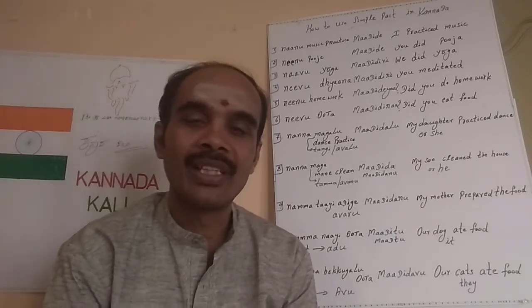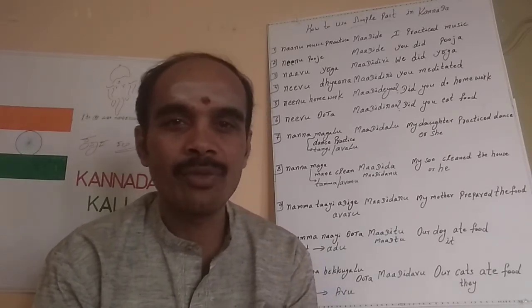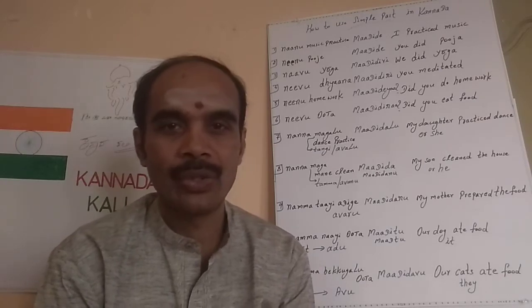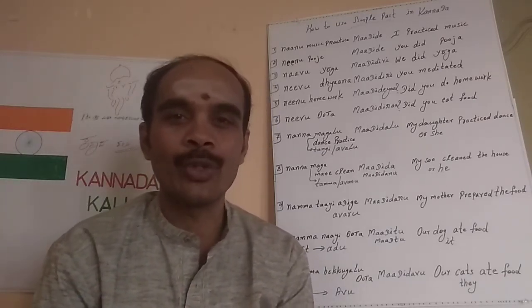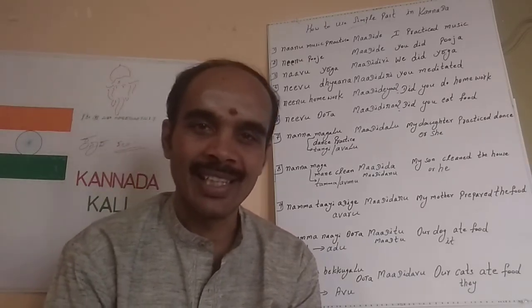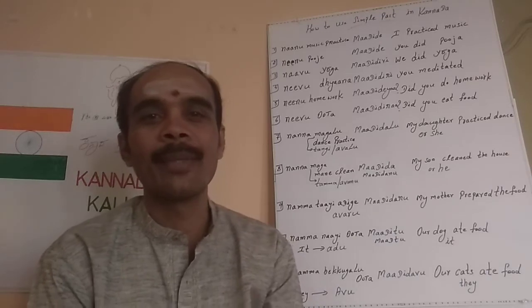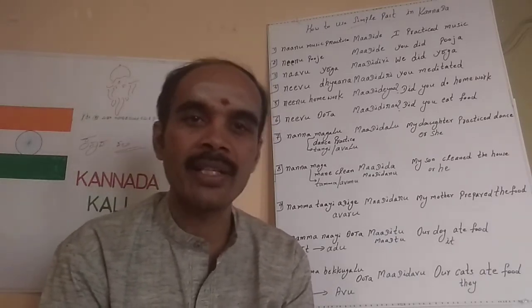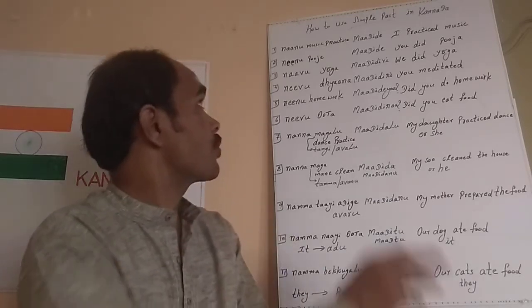So let's see. You just need to remember one is pronoun and the other one is the verb with the genders. So for each gender, how we can actually join with the verb, that we should know. Let's focus on that now. So this video we are mainly focusing on the simple past for all the options, okay, including for things and animals.